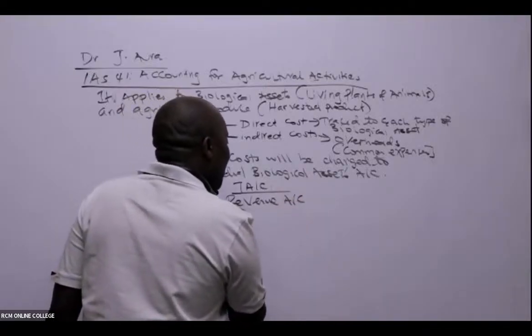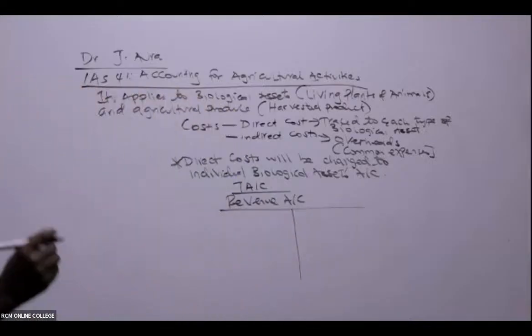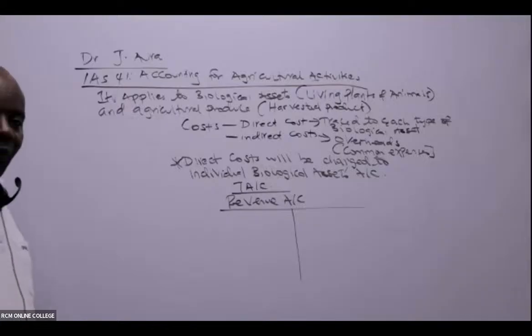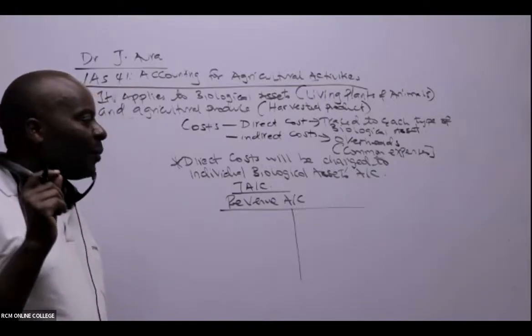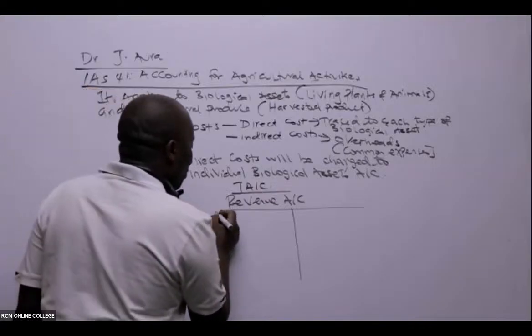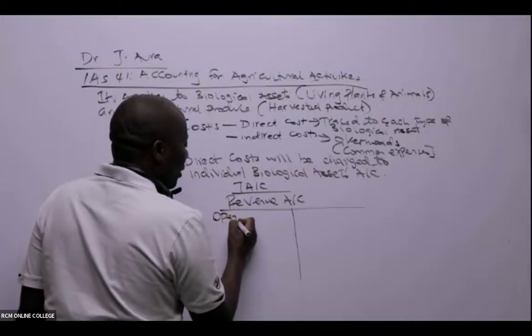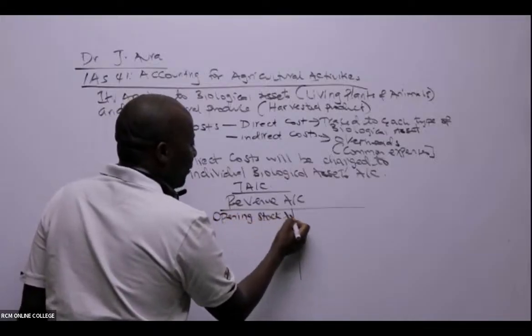This revenue account will be having 5 major components. These 5, I always want you to remember: we have what we call opening stock. So opening stock will be coming here.